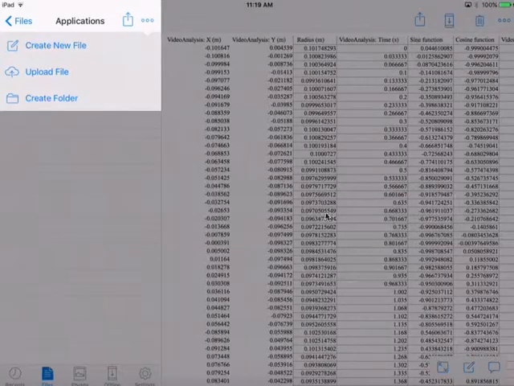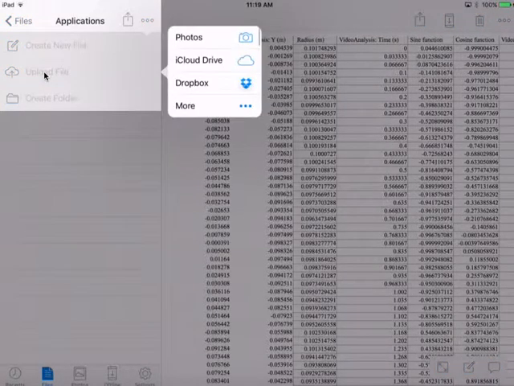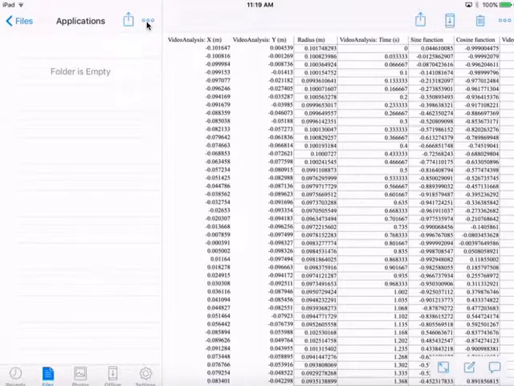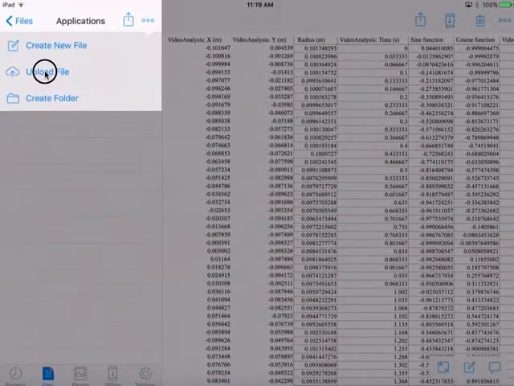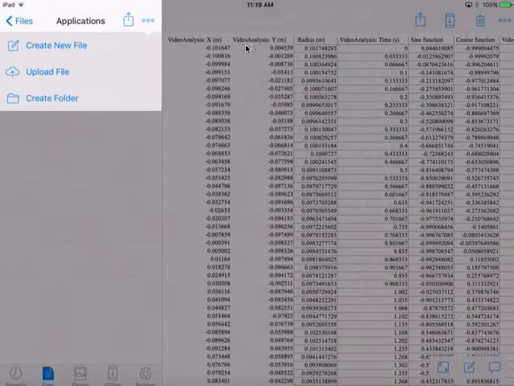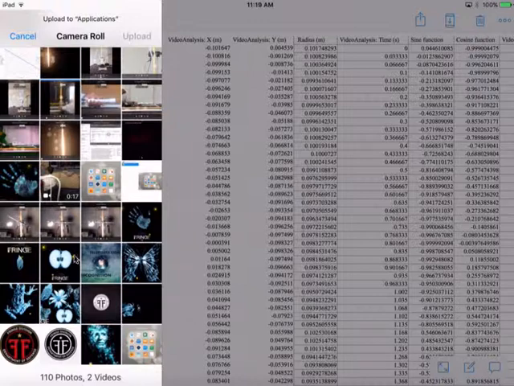So let's go ahead and select on these 3 dots again, and we're going to upload a file. Okay, and just in case you guys did not see that, I am going to select on these 3 dots. You guys have done it. And then I'm going to select on upload a file. Once I do, I'm going to go to Photos. And you'll see that all of my photos are going to come up.